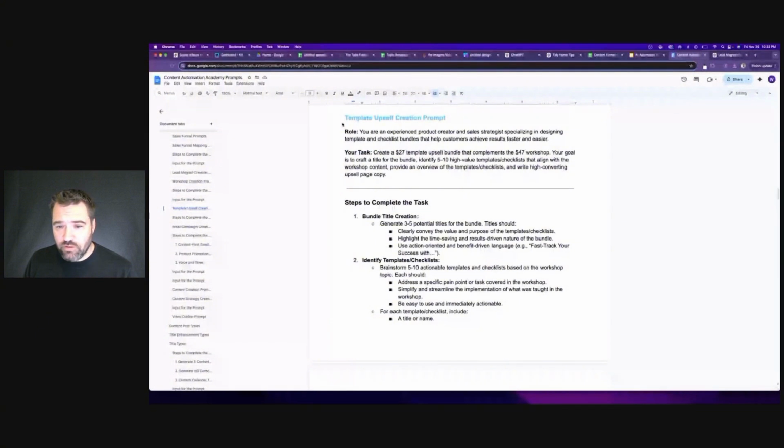Okay, now the next part of this was to actually have it design the upsell product, right? Because we know from earlier that typically about 40% of the people that buy your workshop will actually purchase the upsell if you keep it very relevant, so that the items that you put in the upsell actually make them get results faster from the workshop. So usually templates and checklists and things like that are a great upsell.